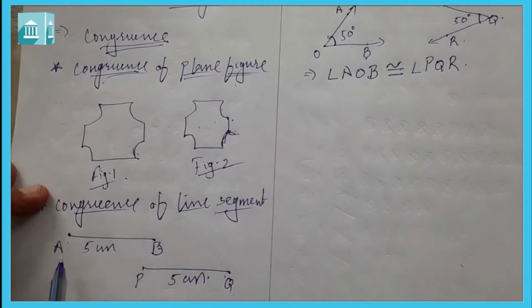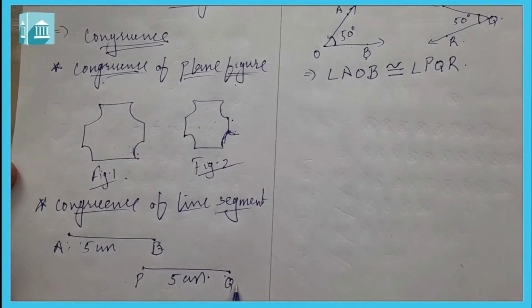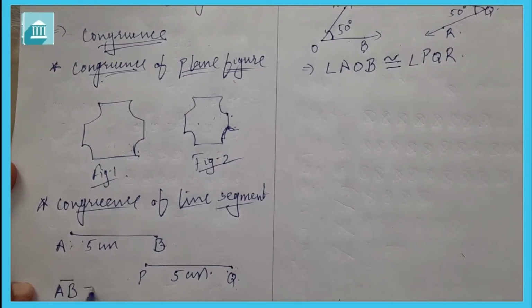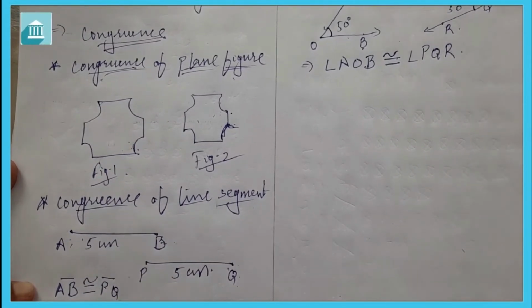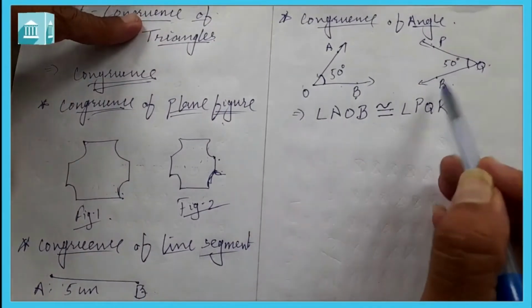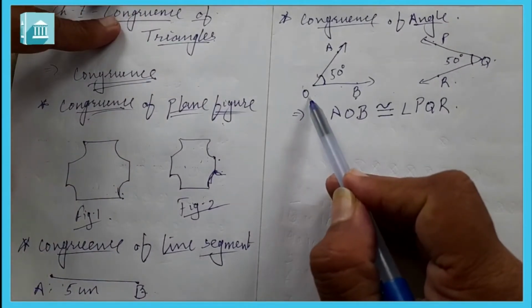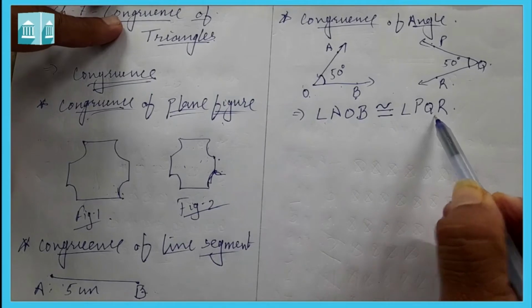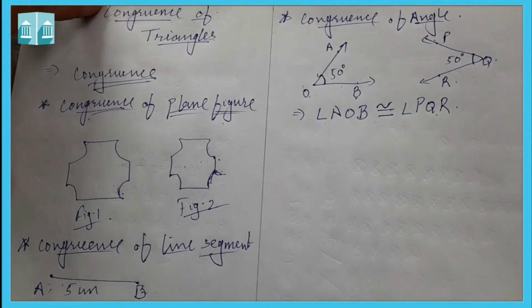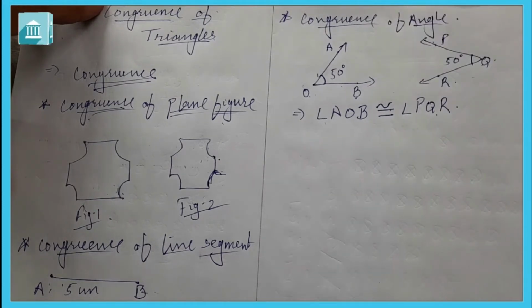So here we have learned that if two line segments have the same length, then they are congruent. Here we can say that line segment AB is congruent to line segment PQ because their lengths are equal. In the same way, for angles, if both angles have the same measure, then they are congruent also. Or inversely, if two angles are congruent, their measures are the same.